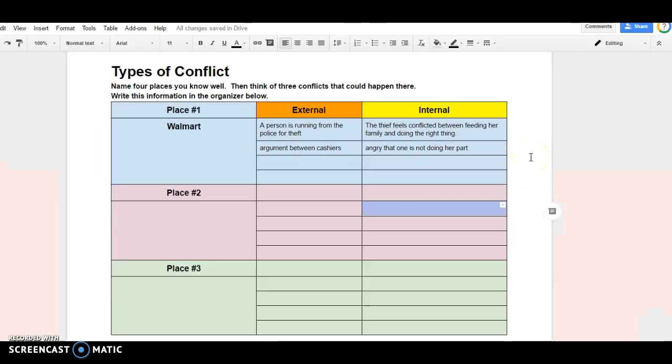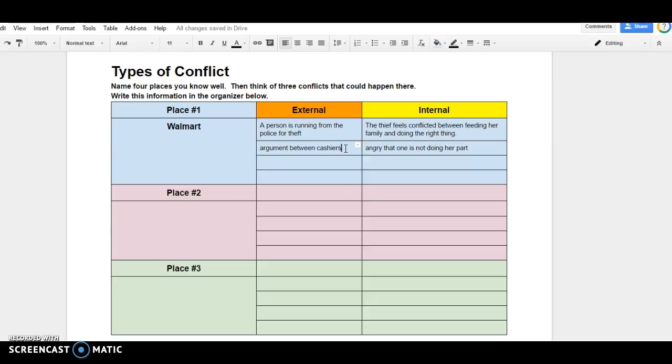Here I made an example for you. I came up with a place, and then I thought, what kind of problems would happen in a place like this? Walmart is a store. What kind of problems could happen in a store? Well, maybe somebody steals something. A person might be running from the police because they steal something. Or maybe there's an argument between the people who are cashiers.